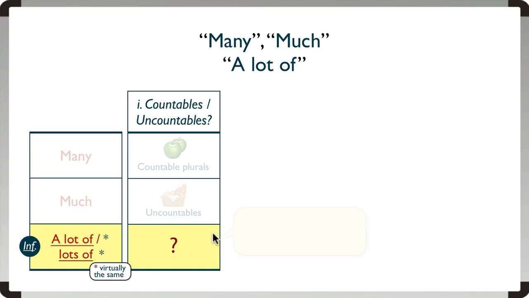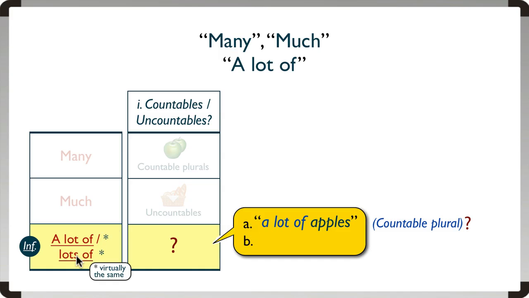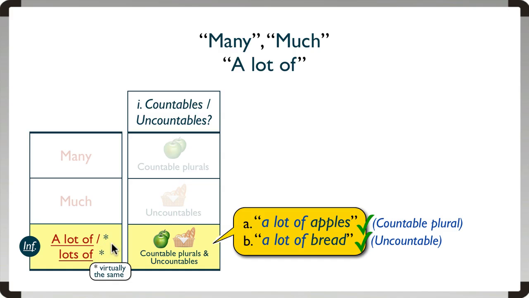So let's now find out if we can use them with countables or uncountables. For example, can we say a lot of or lots of apples in the countable plural? And the answer is yes, we can. A lot of or lots of is fine with countable plural. Next, can we say a lot of or lots of bread in the uncountable? Answer, yes, we can. So as you can see, we can use a lot of or lots of with both countable plurals, apples, and uncountables, bread.